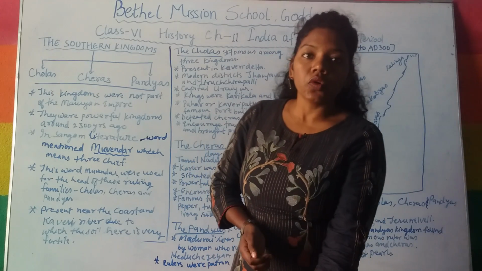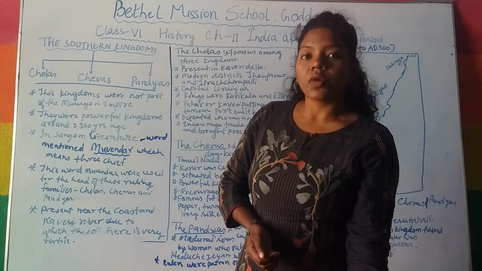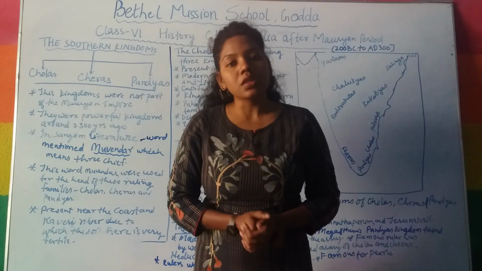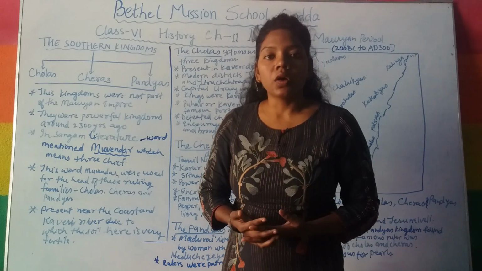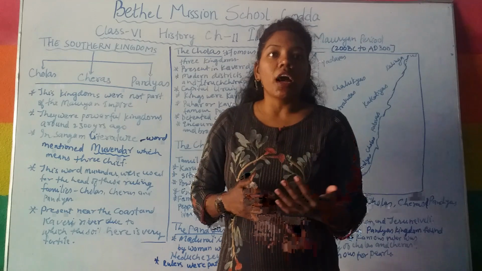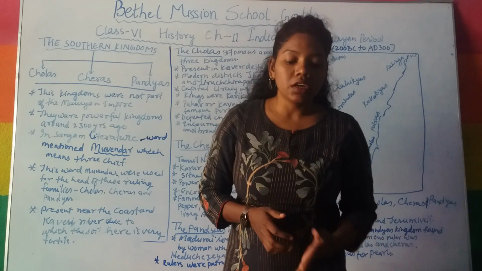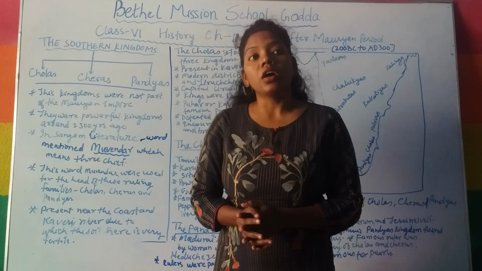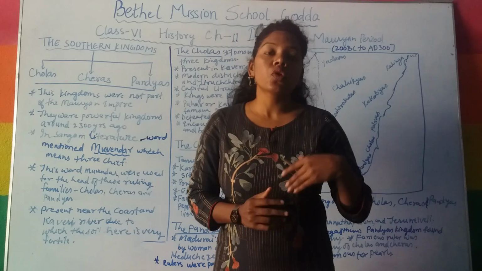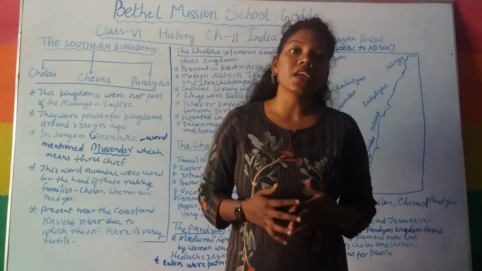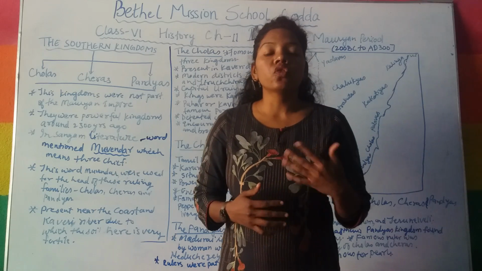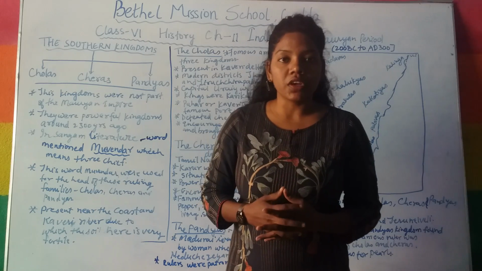During the Mauryan Empire there were various rulers in the South Kingdom or the North Kingdom of North India. After the decline of the Mauryan Empire, what happened? There were so many native kingdoms, and many foreign rulers invaded India and took over different parts of India.